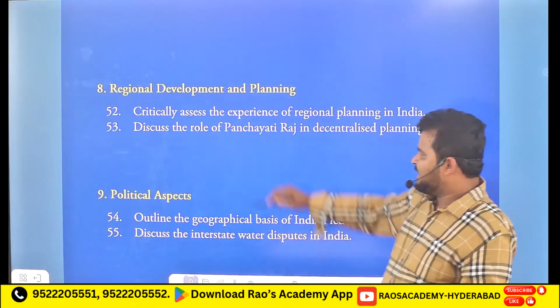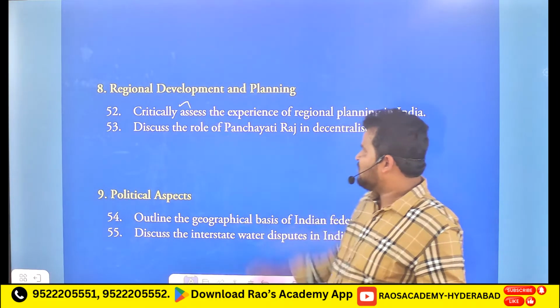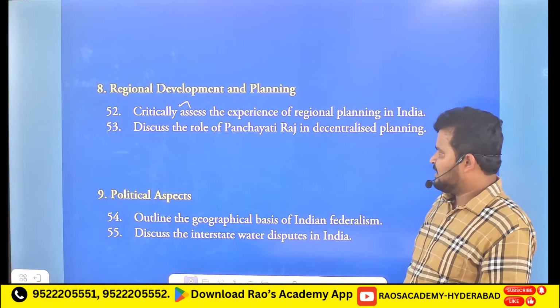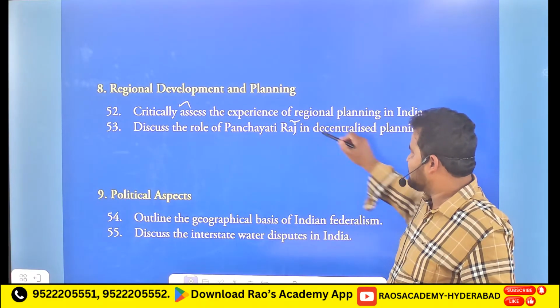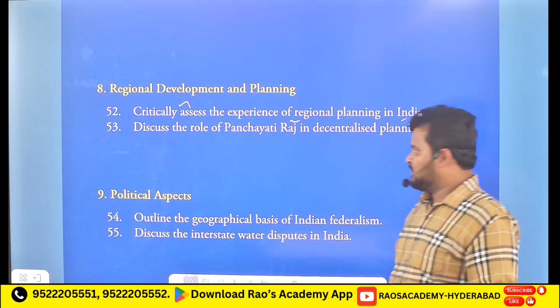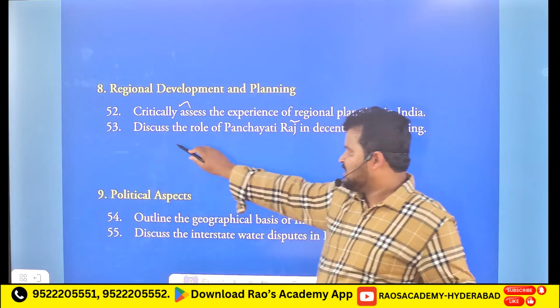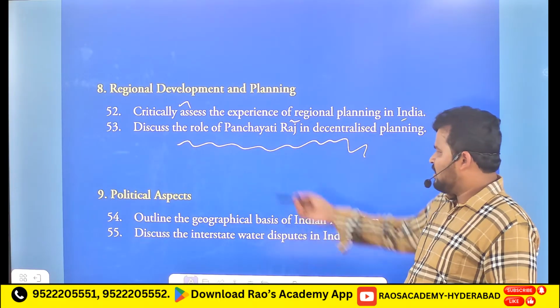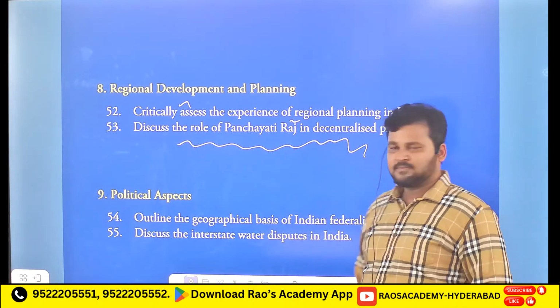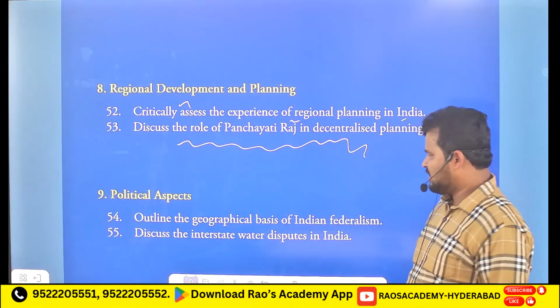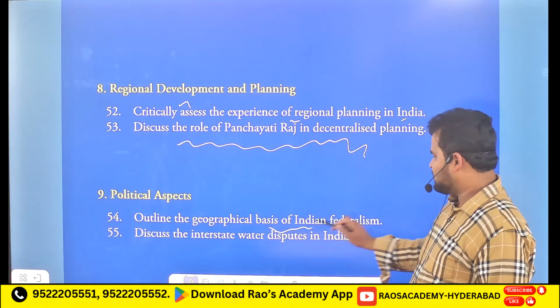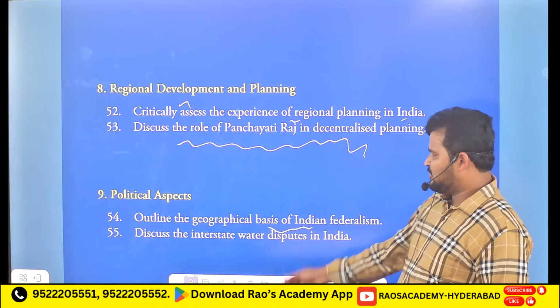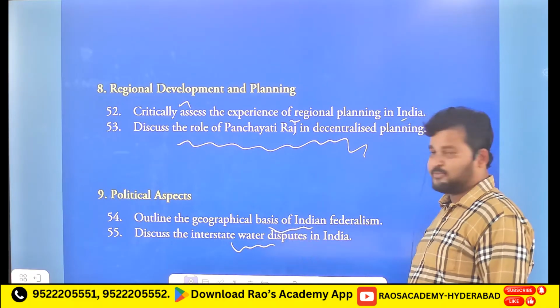Next after that, eighth chapter, that is regional development and planning. So 52nd, critically assess the experience of regional planning in India. 53 question is: discuss the role of Panchayat Raj in decentralized planning. Ninth, political aspects. 54, outline the geographical basis of Indian federalism. 55, discuss the interstate water disputes in India.